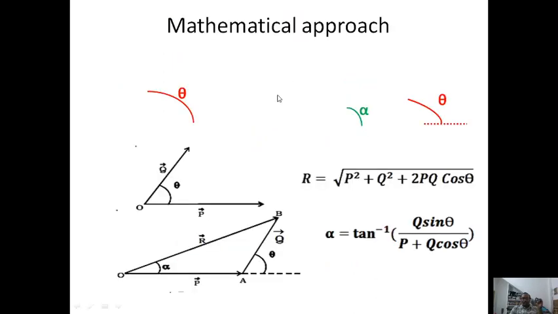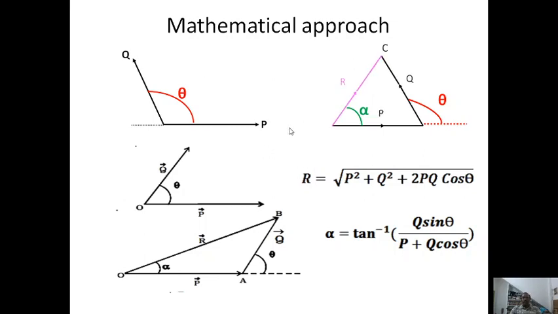Now, how will the mathematical approach come? You see, I have drawn both the forces. A given force system is like this. Now I want to convert it into my triangular law approach, so I am making it a triangle like that. P and Q, I made a continuity path in anti-clockwise direction.